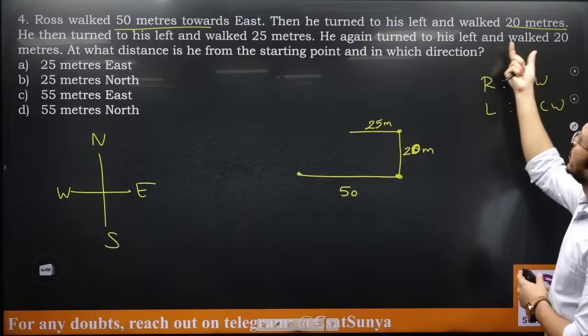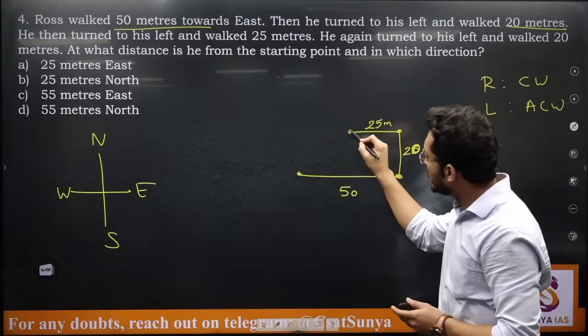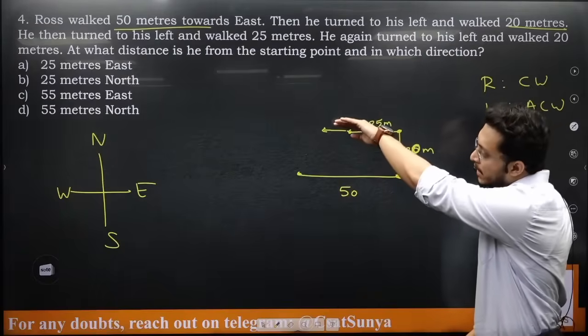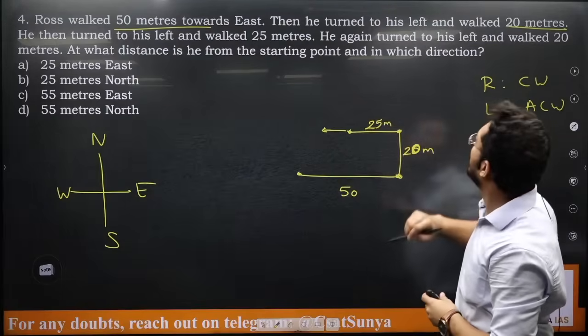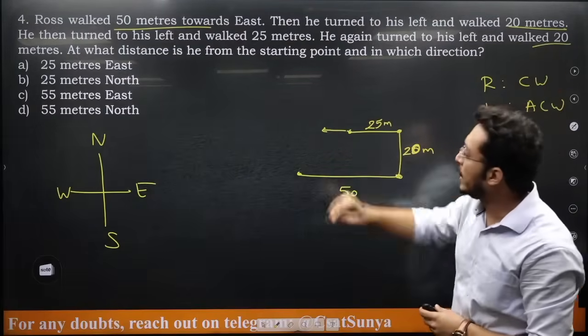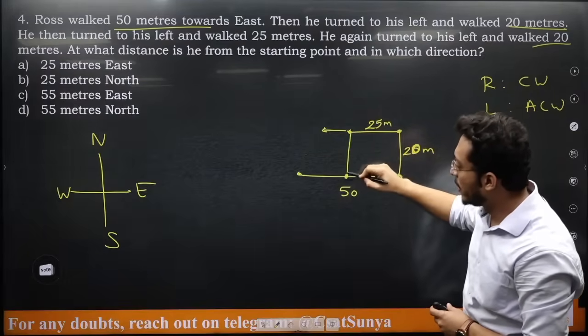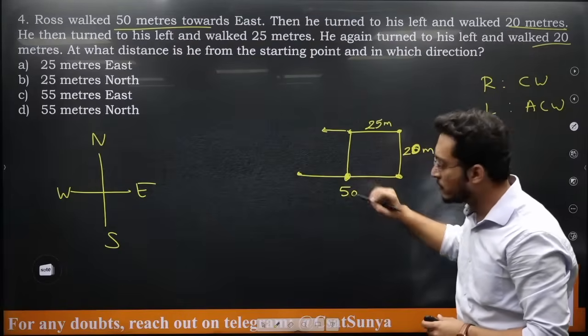He again turned to his left. From here also he is turning left. So right now he is facing this side. From here he is taking a left turn. Can I say he will move here, taking a left turn? So he will start moving towards south and walked 20 meters. So this was 20, this is also 20. So he will reach this line only. So this is where he is finally.